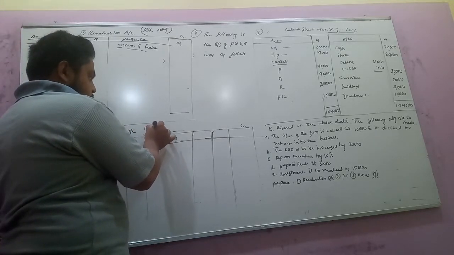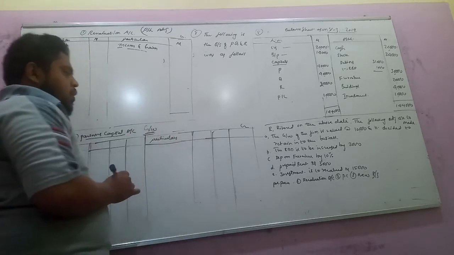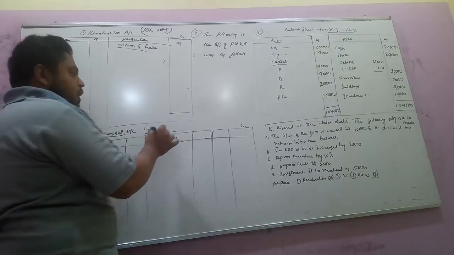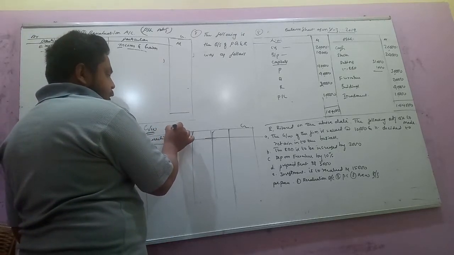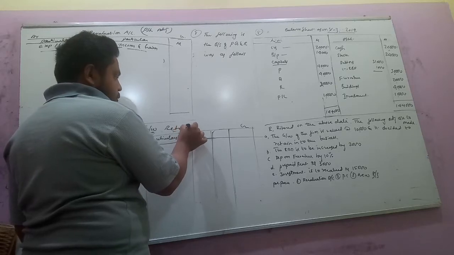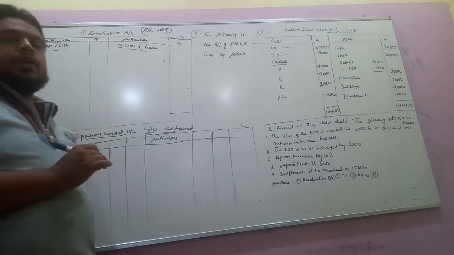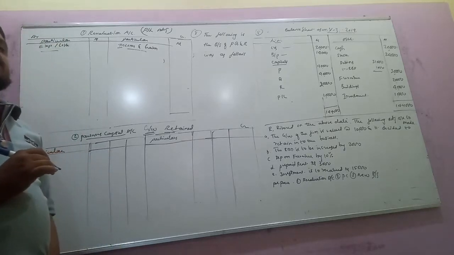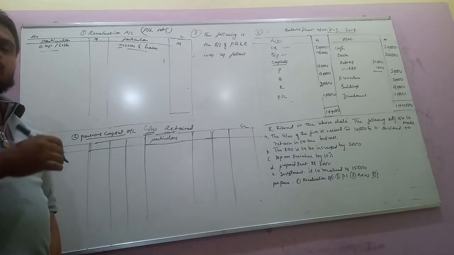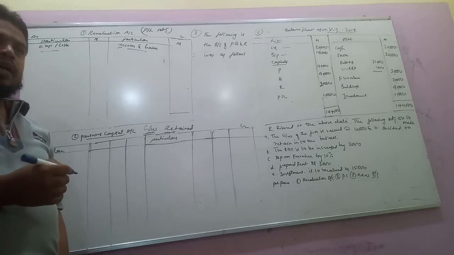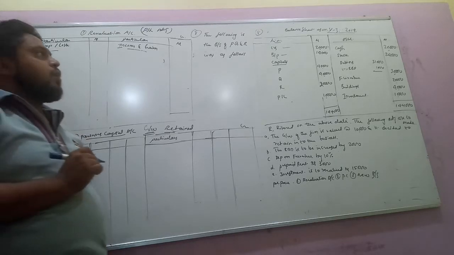In this part B video, the treatment is that goodwill is retained into the business. You are going to learn about goodwill, where the total goodwill of the firm is retained into the business.